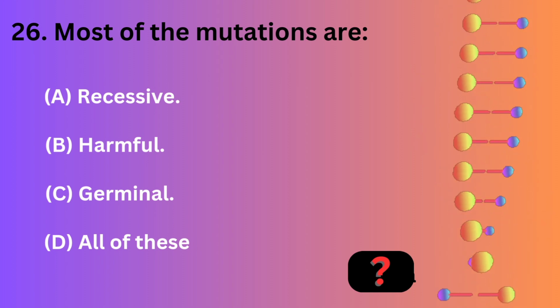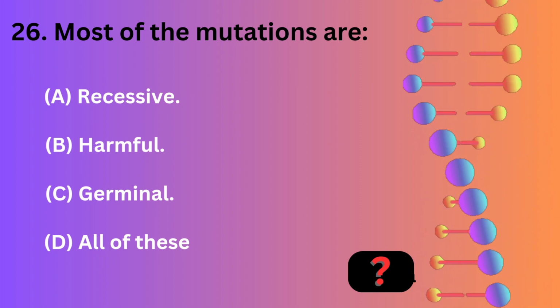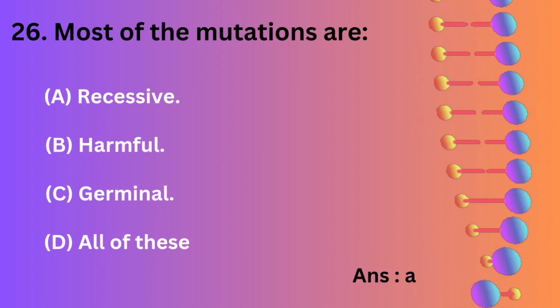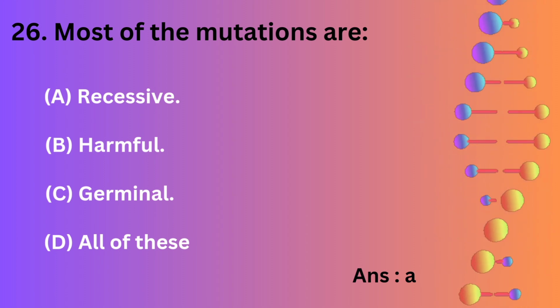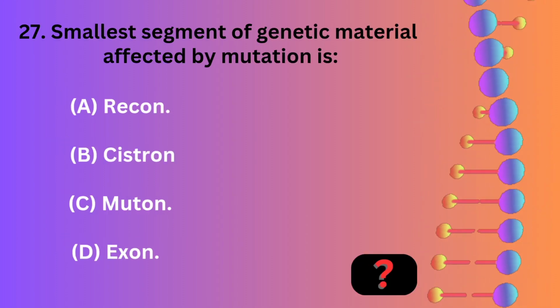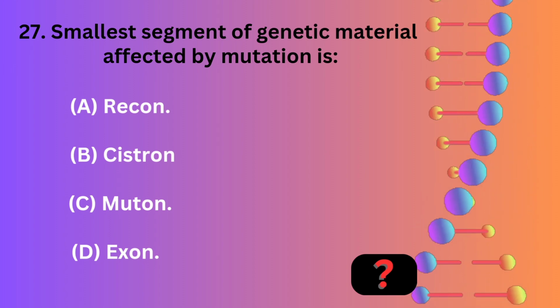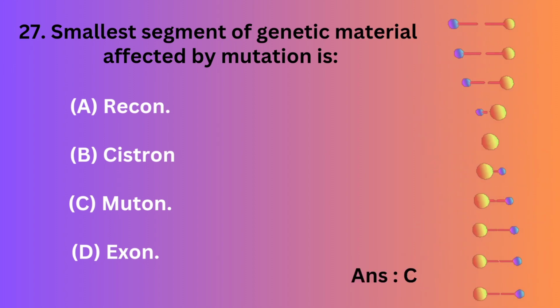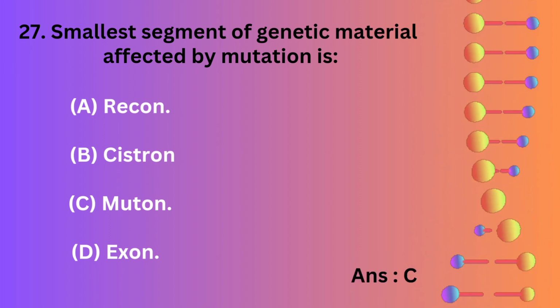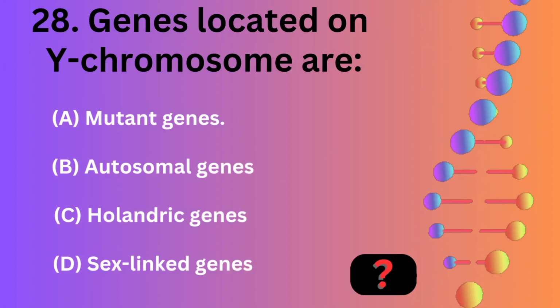Most of the mutations are recessive, harmful, germinal, all of these. The smallest segment of plant's genetic material affected by mutation is recon, cistron, muton, exon.